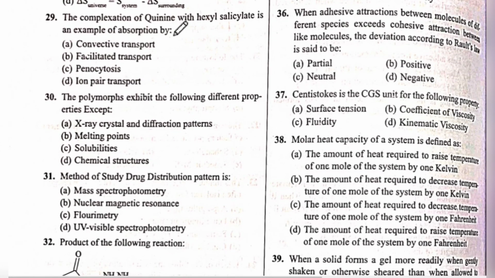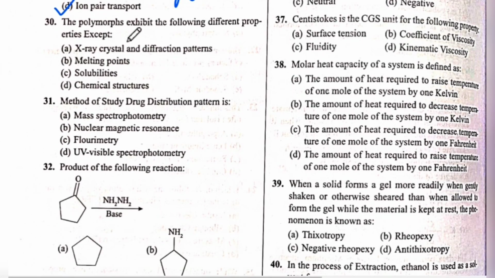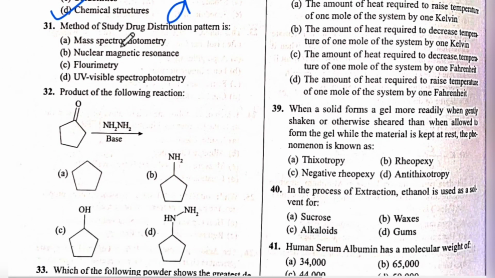Next is question number 29. Complexation of a quinone with hexyl salicylate is an example of absorption by... The answer is D, ion pair transport. Next is question number 30. The polymorphs exhibit the following different properties except... The answer is D, chemical structure.